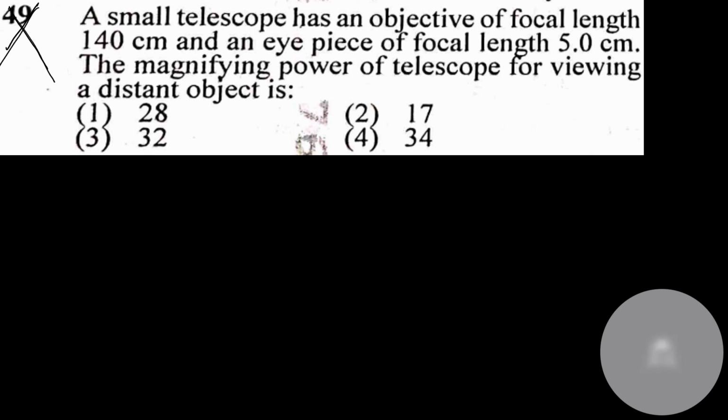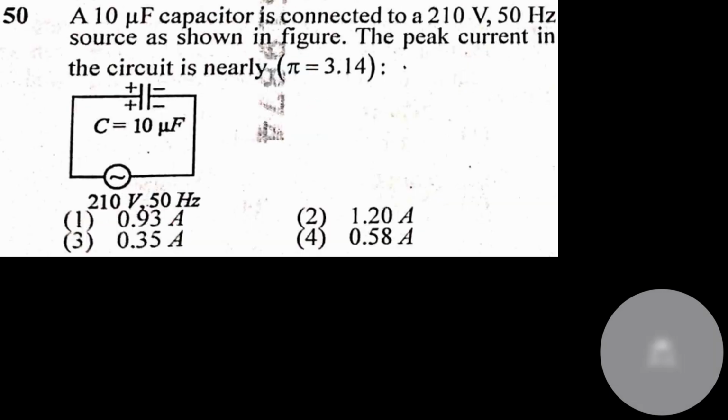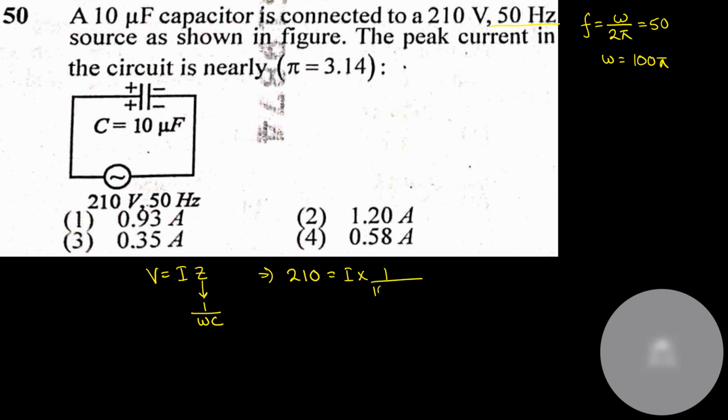This is from the concept of alternating current, where V is equal to I into Z. The impedance of a capacitor is equal to 1 by omega C. Frequency is given as 50 hertz. So frequency is equal to omega by 2 pi, which is equal to 50 hertz. So omega is equal to 100 pi radians per second. The voltage is given as 210 volt, I into Z, 1 by omega. The value of omega is 100 pi, and the value of C is 10 microfarad, 10 into 10 to the power minus 6.